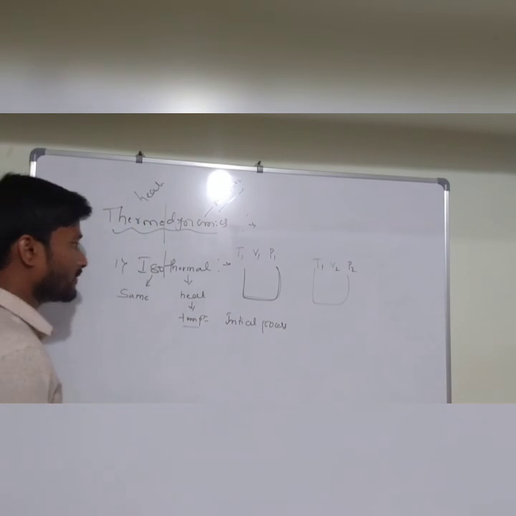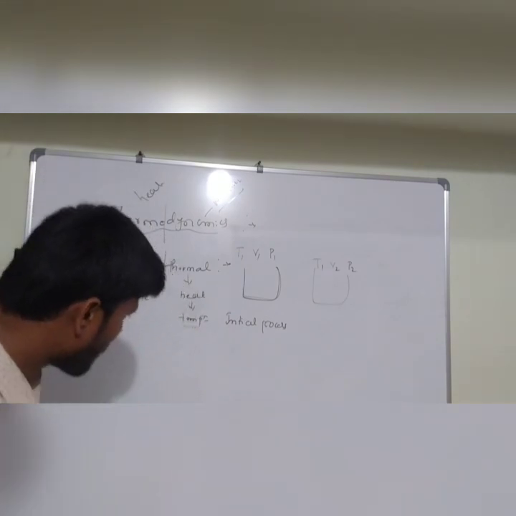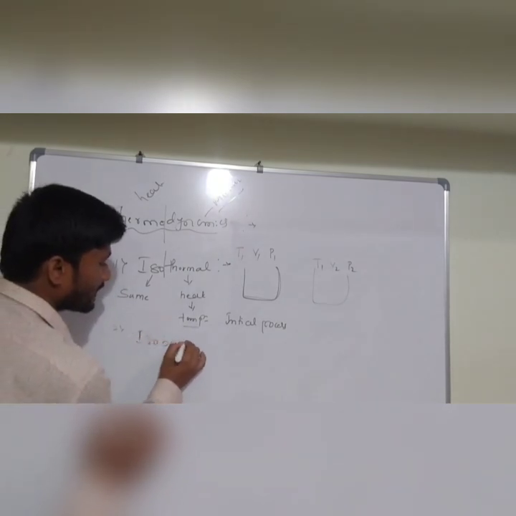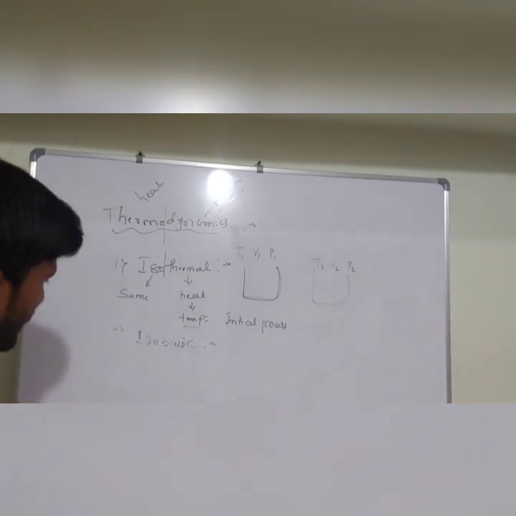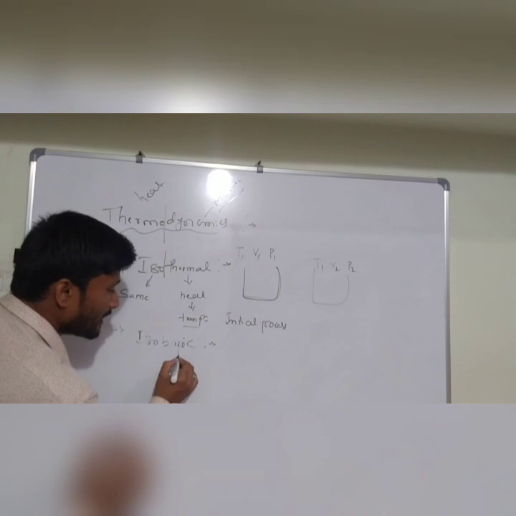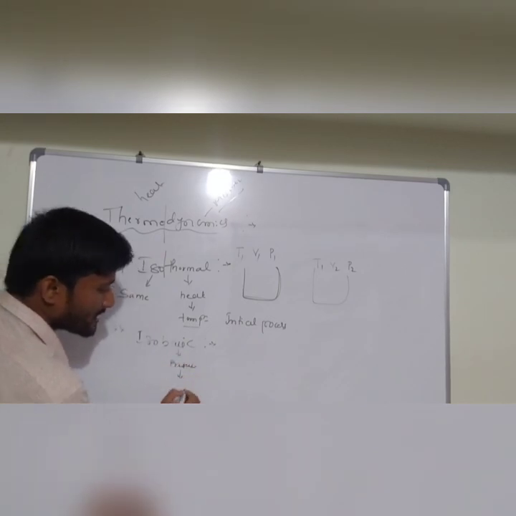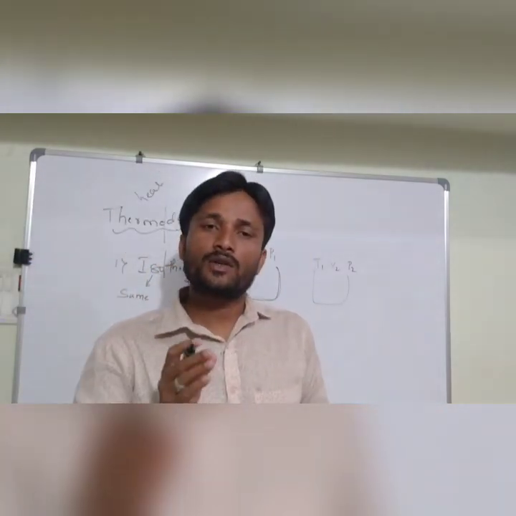In this way, the second important process is isobaric. The word baric is related to pressure. To measure pressure you use a meter called a barometer, which you have heard about.